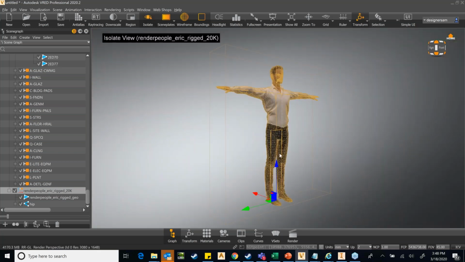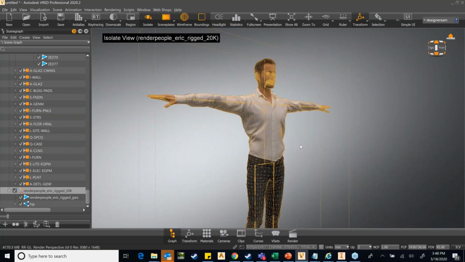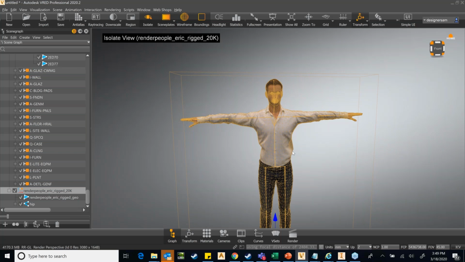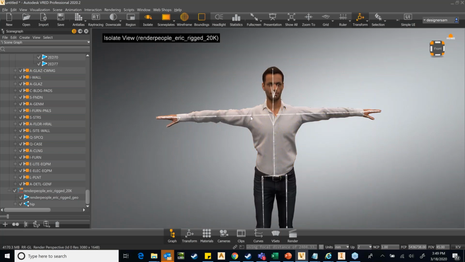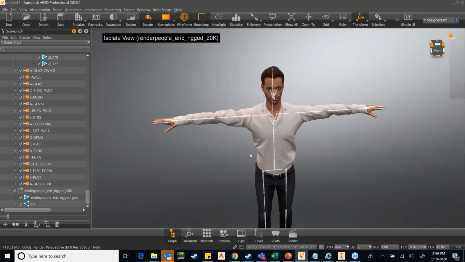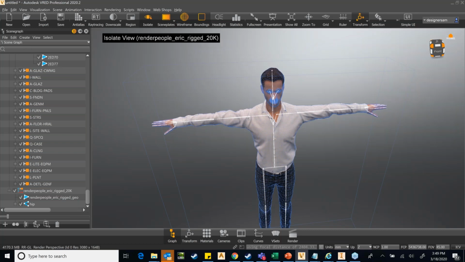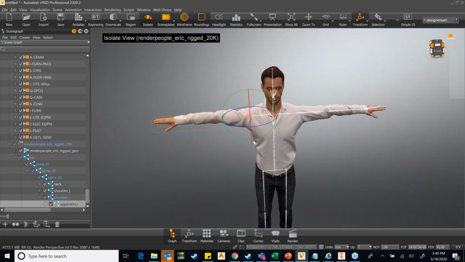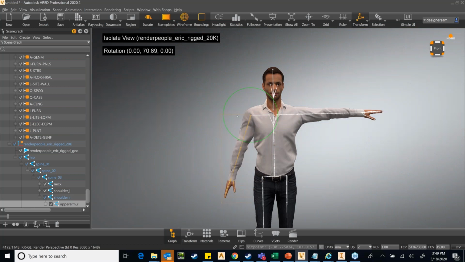You can see that this mannequin has got joints, and what you can do is that you can actually pick on one of these joints and you can rotate it, because these are all embedded in the data.